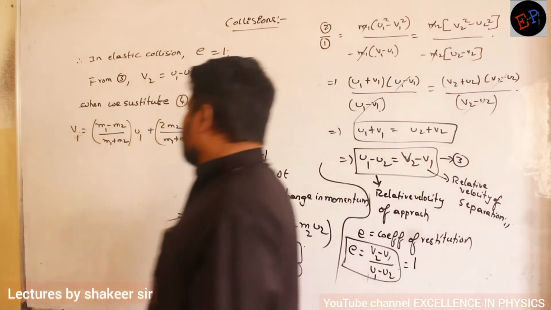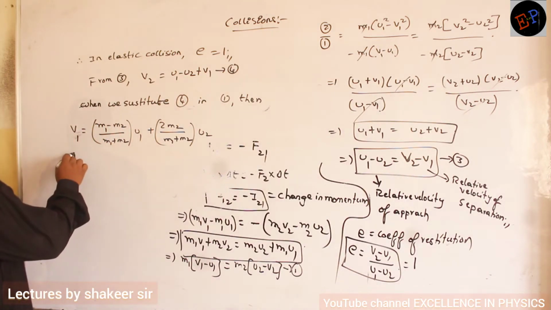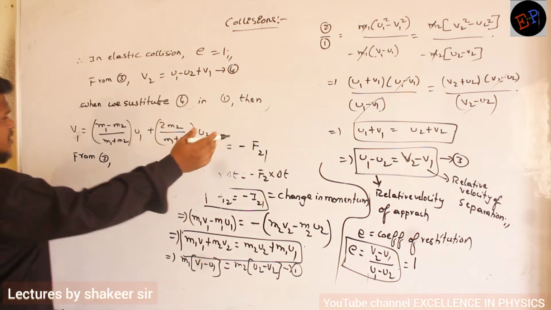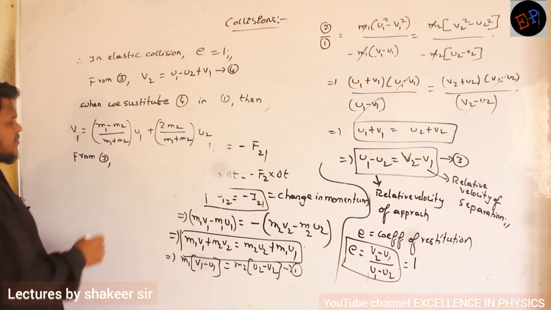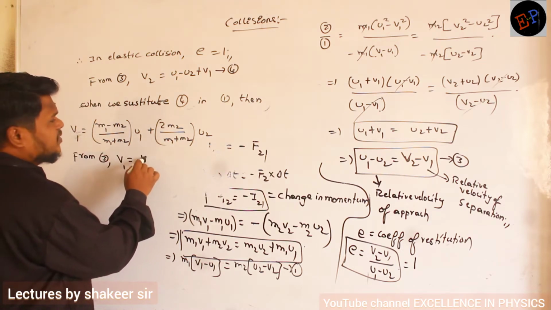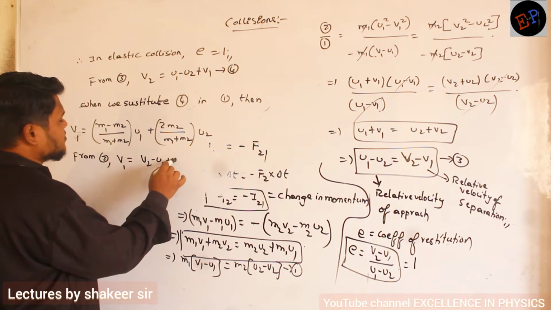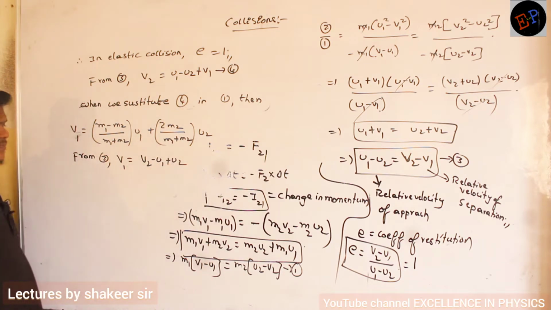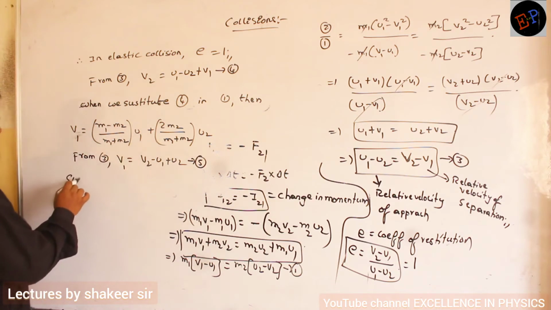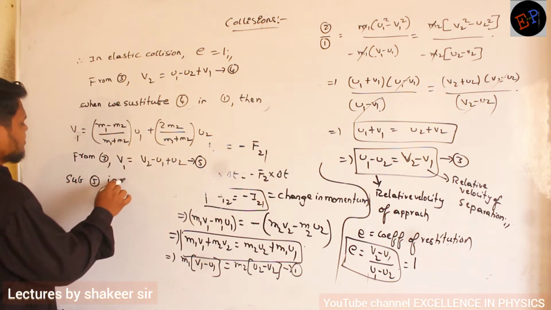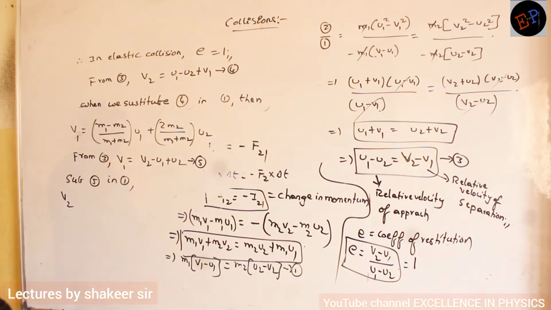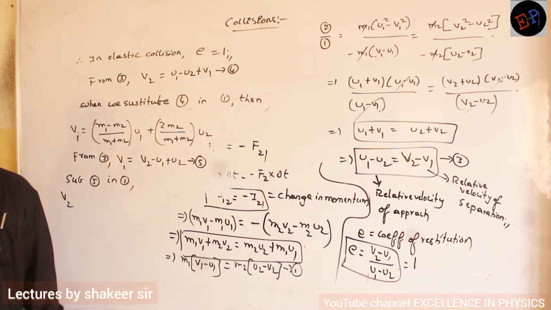Clear, no? Similarly, from the same third equation, I can write the equation for V1 also. V1 will be equal to V2 minus U1 plus U2. This is the V1 value, and consider this as equation number 5. So substituting 5 again in the first equation, I will get V2. And what is V2? V2 is the final velocity of the second body.